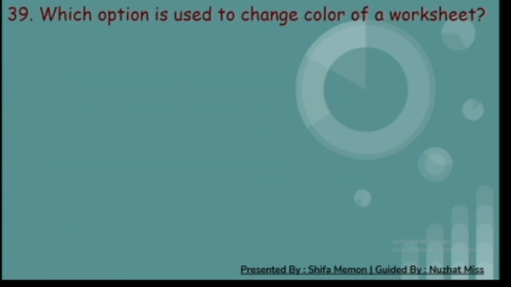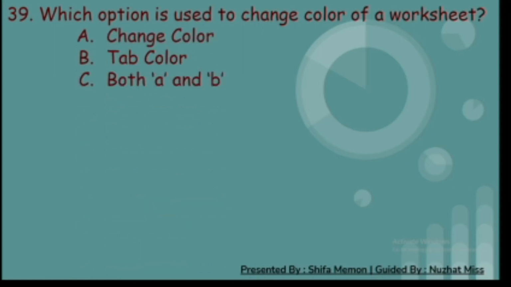39th. Which option is used to change color of a worksheet? A. Change color. B. Tab color. C. Both A and B. And D. None of these. And the correct answer is B. Tab color.